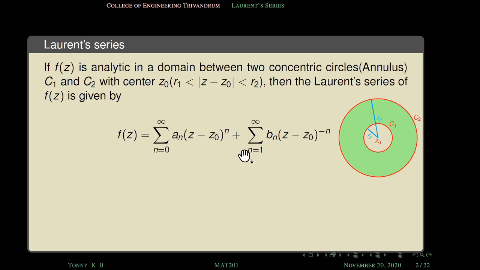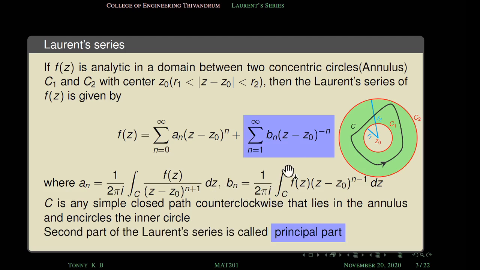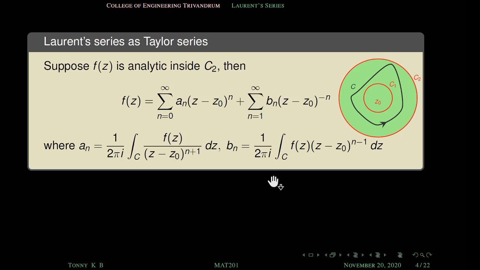So if a function is analytic in between two circles, concentric circles, then we can define the Laurent series like this. And also these are the formulas of an and bn. But normally we evaluate this second part. This part is called the principal part of the Laurent series. Normally we evaluate Laurent series using standard Maclaurin series. And if a function is analytic throughout inside a circle, then the Laurent series is the same as the Taylor series.